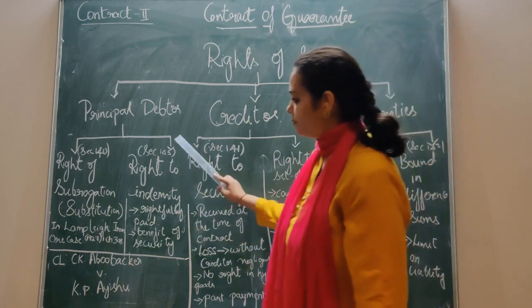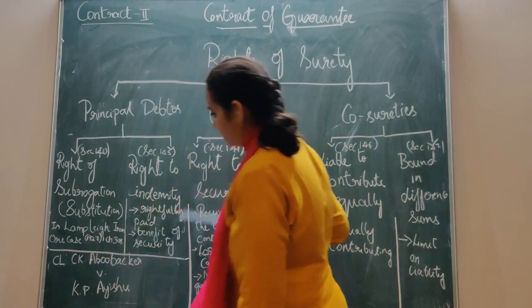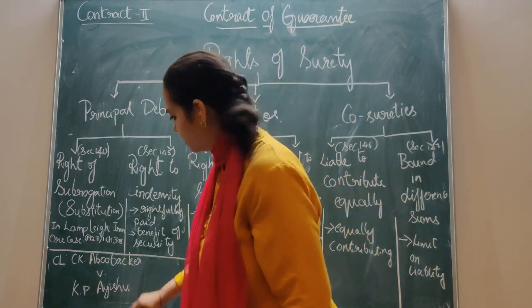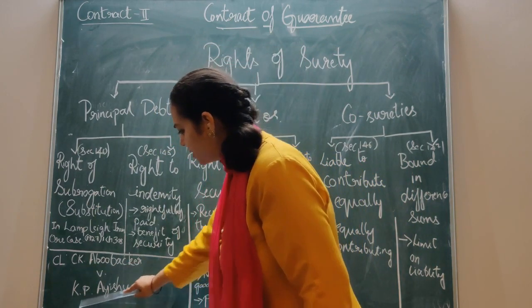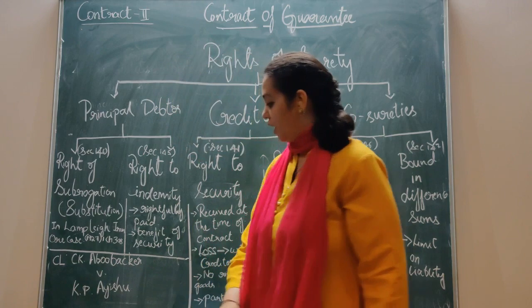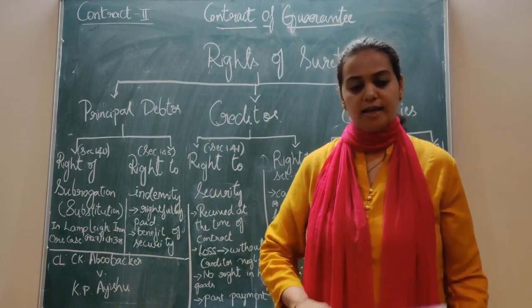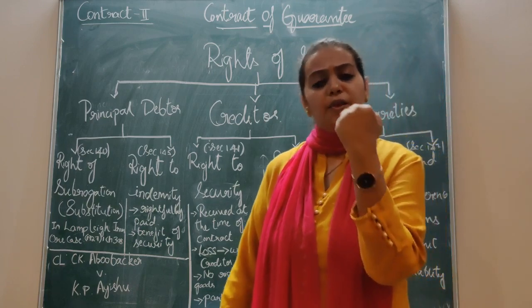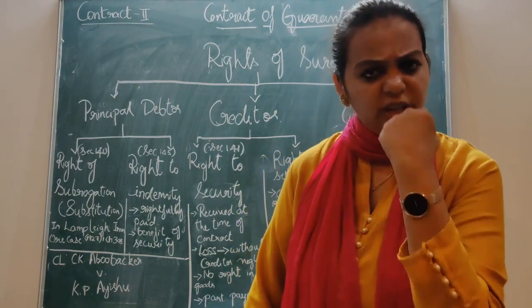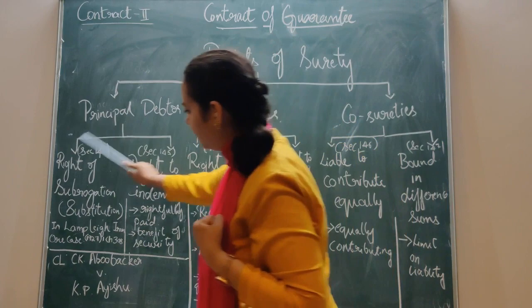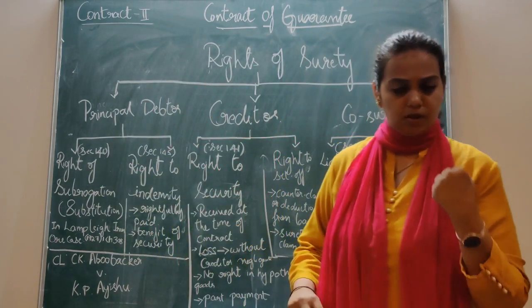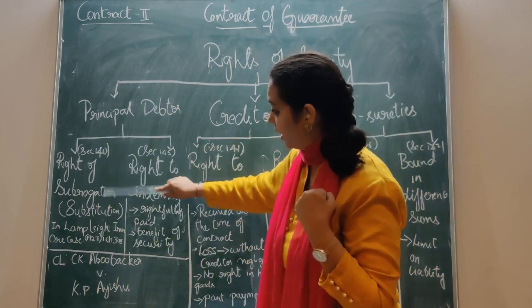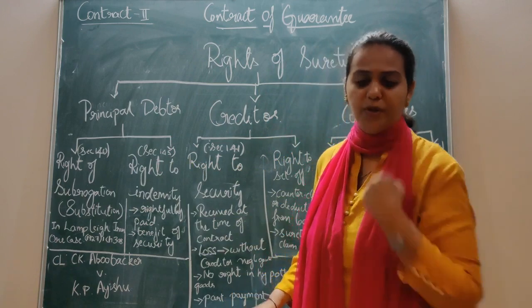That's it. For both the sections, you have one common case law, C.K. Abu Bakr versus K.P. Aishu. In this case, it was in the Kerala High Court. It was held that, for us here, the very important part is the judgment. What is the judgment saying? Combining both these things, this right of subrogation and right of indemnity, the judgment was given.